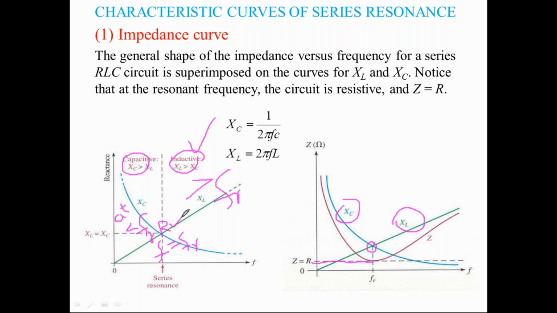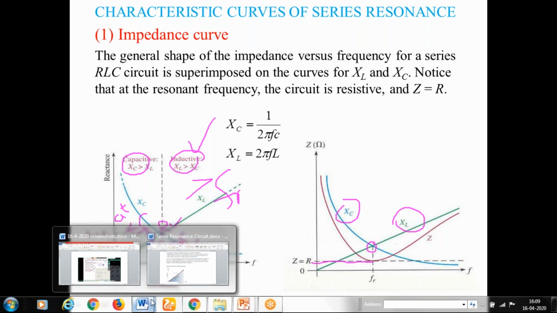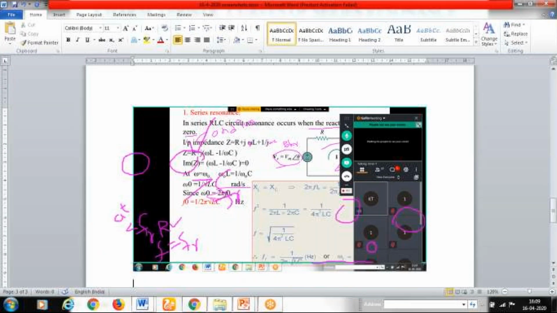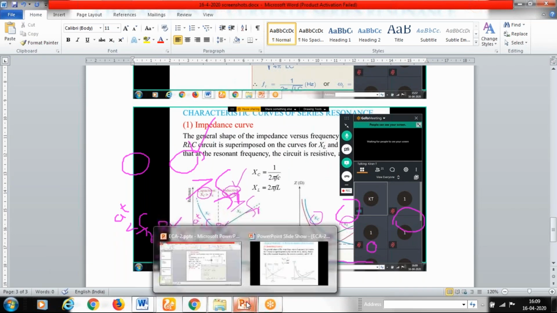This peculiar performance of the circuit is called resonance. Clear? So resonance offers different types of impedances depending upon the operating frequency.